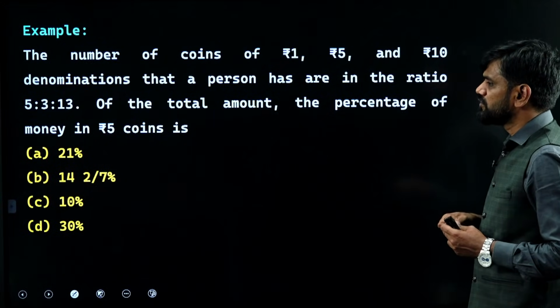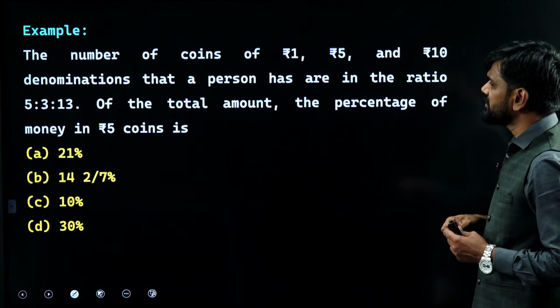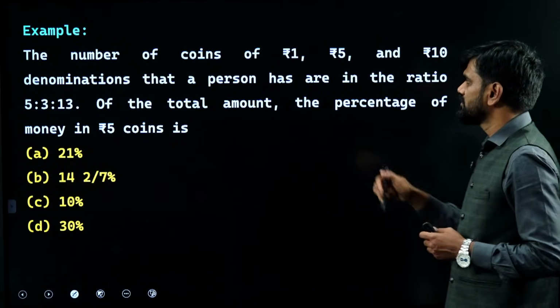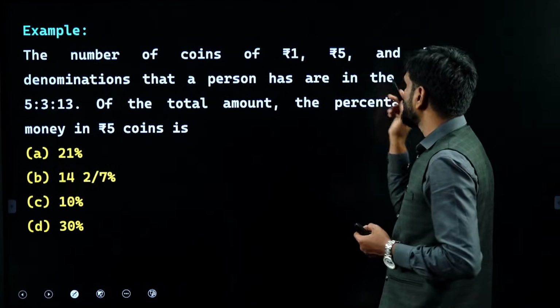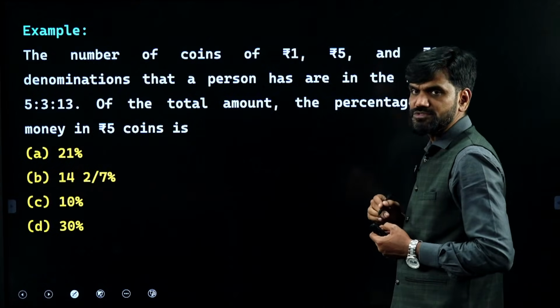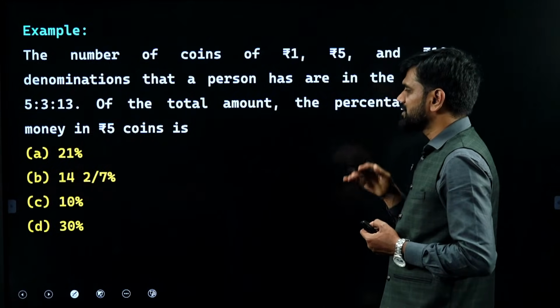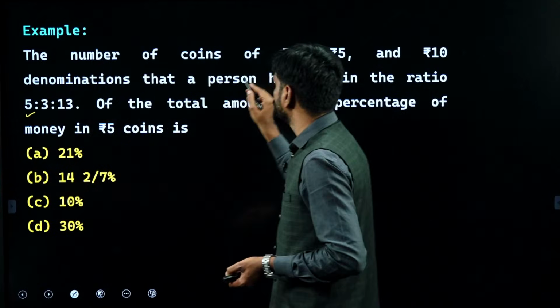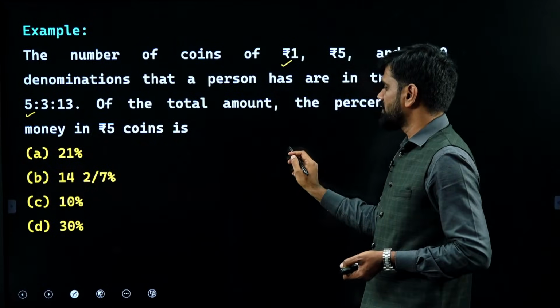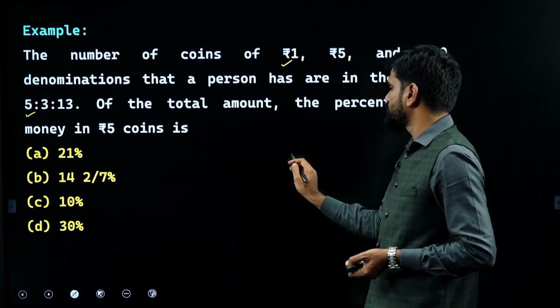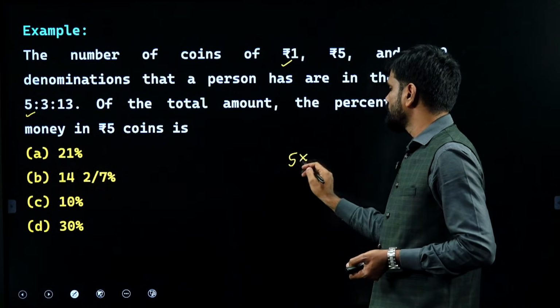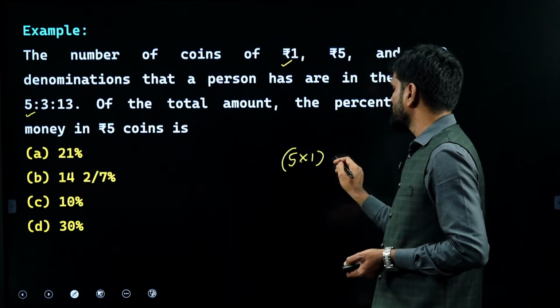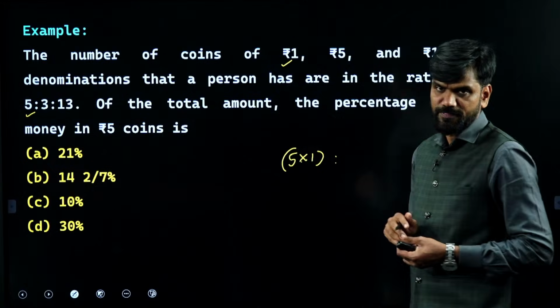Going ahead with. There are three types of coins over here. 1 rupee coins, 5 rupee coins and 10 rupee coins. 1 rupee coin, what will be the amount? As I am having 5 coins of 1 rupee each, amount in the form of 1 rupee would be 5. That is the amount I have in the form of 1 rupee coins.